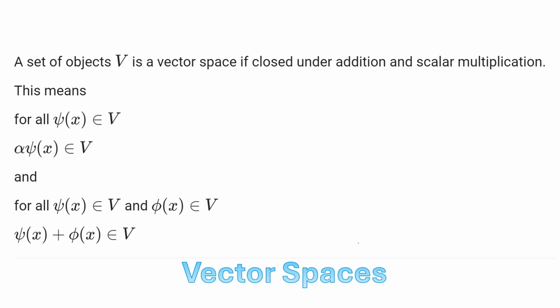So if I have an object psi of x, one of my functions, I multiply by a scalar alpha, that remains a member of the set. And then if I had two members of the set, psi of x and phi of x, and I add them together, they're also members of the vector space. So we'll consider various vector spaces in thinking about distributions and images. For example, we may be interested in the vector space of functions defined on an interval of length L.